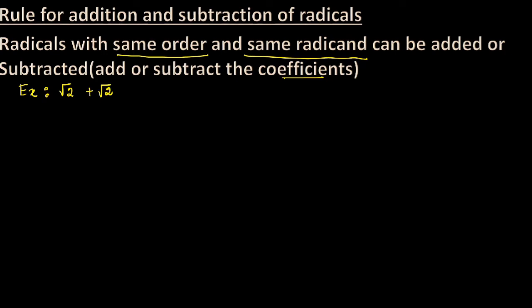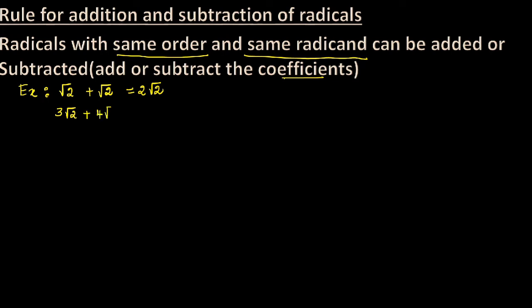See example, root 2 plus root 2. Here the number inside the radical sign is 2 in both cases. And order is also same, square root of 2 here and square root of 2 here. So we can add. Order is same and radicand also same. So add the coefficients now. Here we have not written a coefficient, so coefficient is 1. 1 root 2 plus 1 root 2 is 2 root 2.